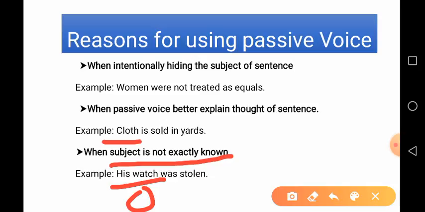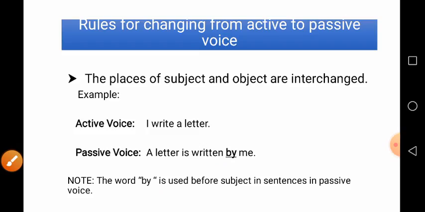So, in such cases where the subject is not important and importance is given to the object, we use passive voice. Okay. Did you understand? Yes. Now, let us see the next.